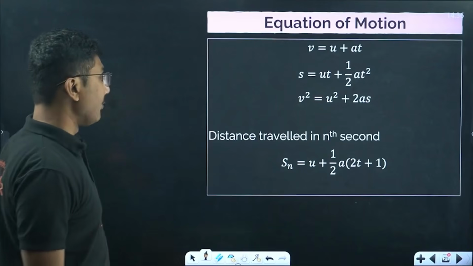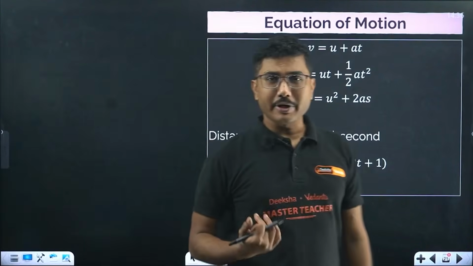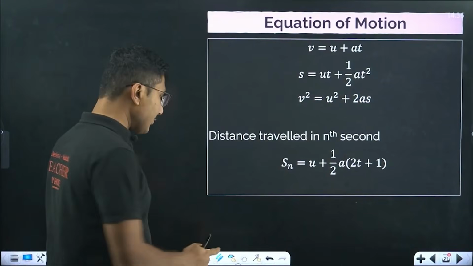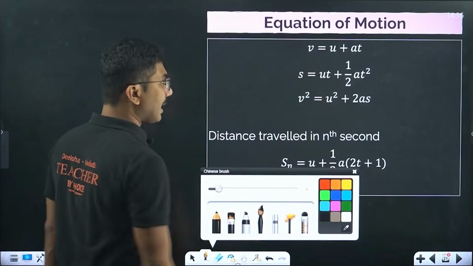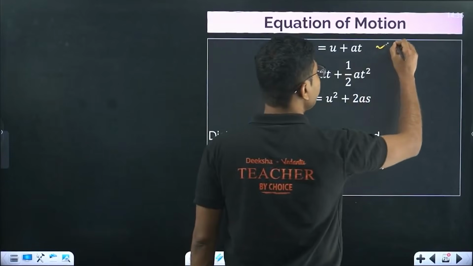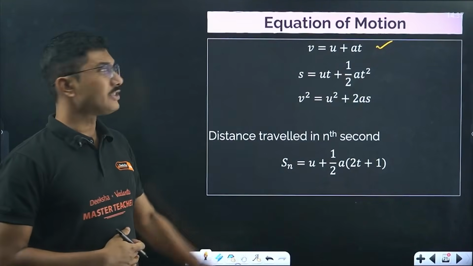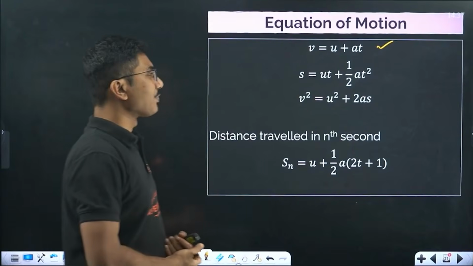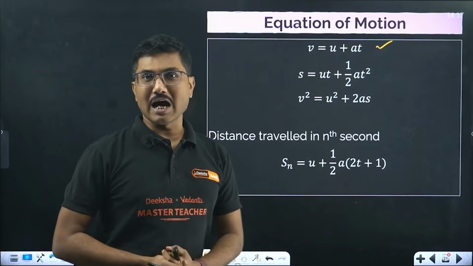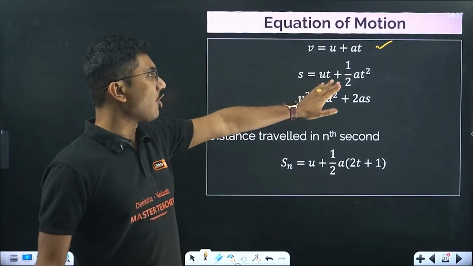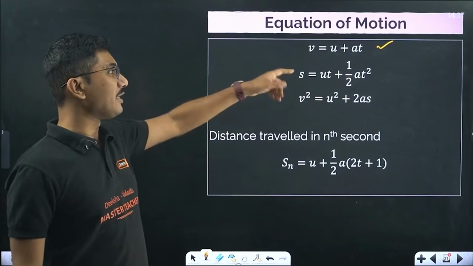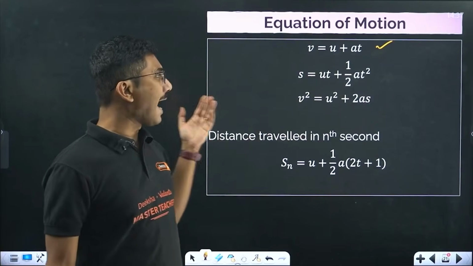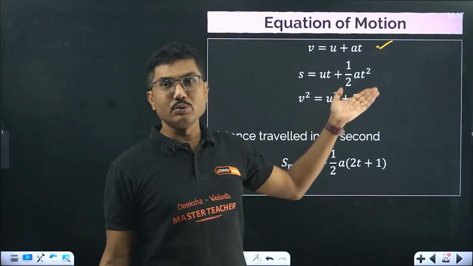Now equation of motion, very important. There are a few equations of motion that you need to remember, obviously very common. We use all equations of motion multiple times. So v equals u plus at. v is velocity, u is initial velocity, a is acceleration, t is time. s equals ut plus half at square. This is also a very common equation. s is the displacement, u is initial velocity, a is acceleration, t is time. And v square equals u square plus 2as.